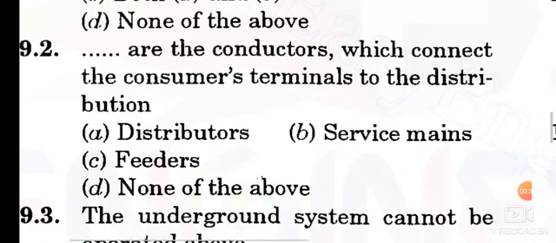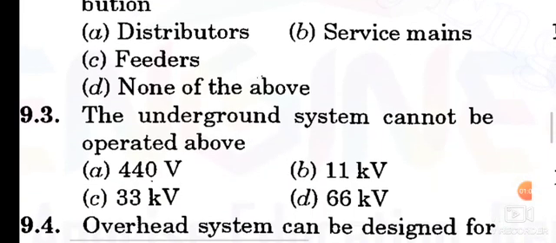Second question: which are the conductors which connect the consumer's terminals to the distribution? Option B, service mains. Note this point, consumer terminals to the distribution. Option B is the correct answer, service mains, because service mains give the supply to the consumer.